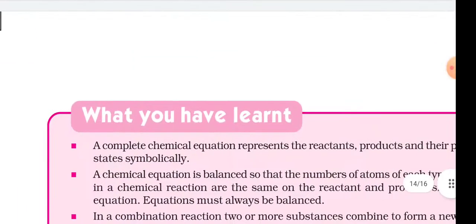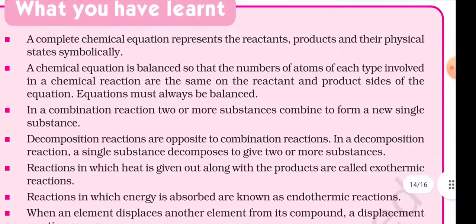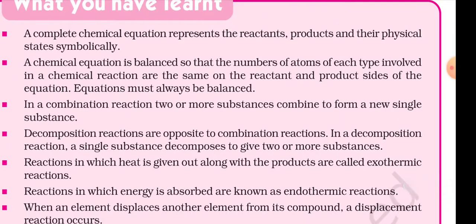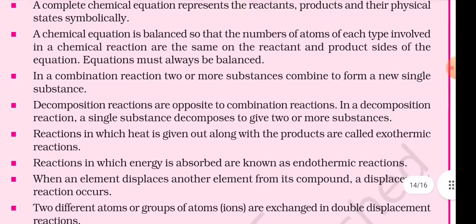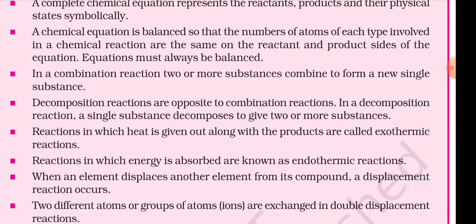What you have learned: a complete chemical equation represents the reactants, products and their physical states symbolically. A chemical equation is balanced so that the number of atoms of each type involved in a chemical reaction is the same on the reactant and product side of the equation. Equations must always be balanced. In a combination reaction, two or more substances combine to form a new single substance.